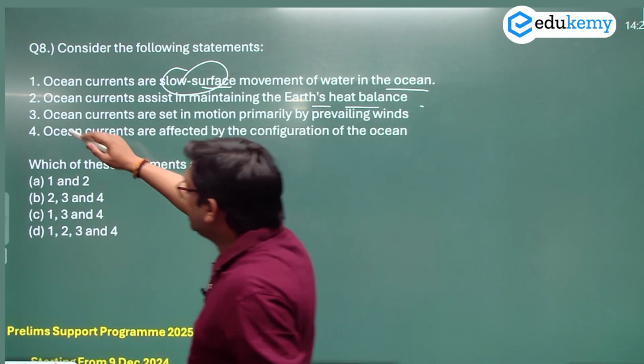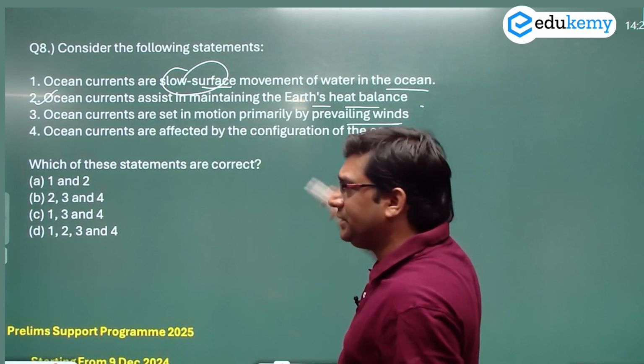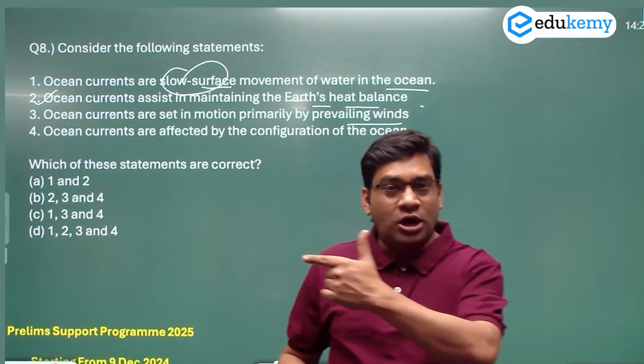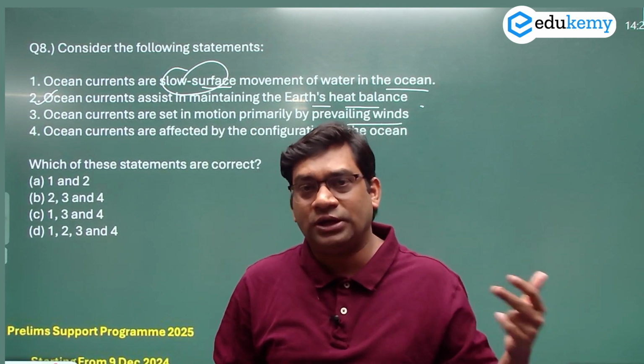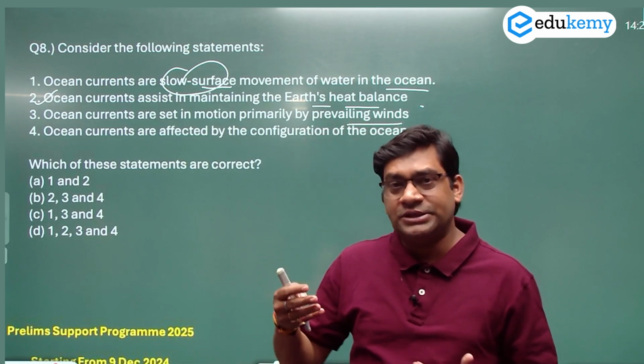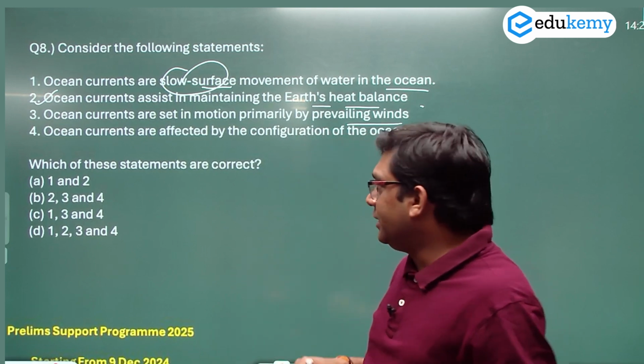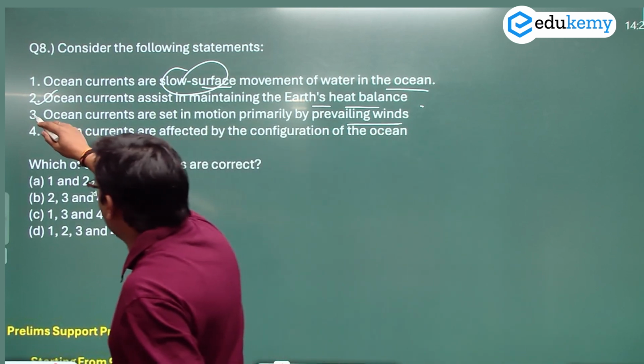So statement 2 is correct here. Ocean currents are set in motion primarily by prevailing wind. This is again correct. Like north equatorial current and south equatorial current, these are examples of prevailing wind. Northeast trade wind is one of the reasons behind the origin of north equatorial current and south equatorial current. So statement 3 is also correct.